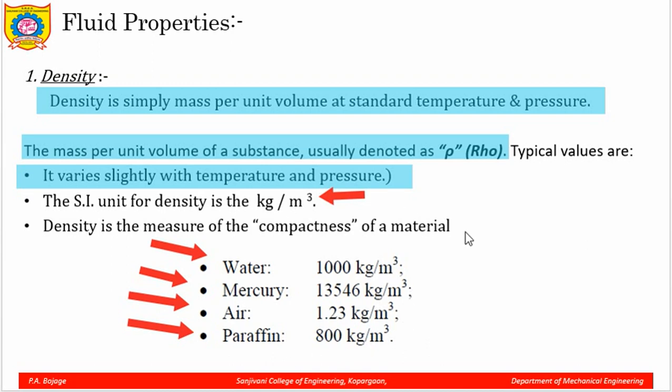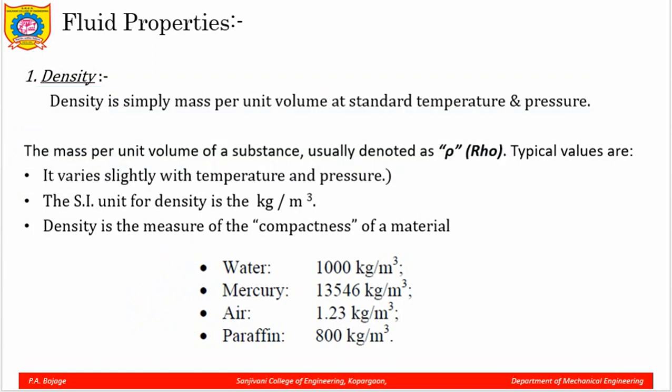So, these are the values of different liquids for density. For this subject, generally we have to remember these two values, that is for water and mercury, 1000 and 13546 kg per meter cube. So, it is a very fundamental property of any liquid. Again I repeat, mass per unit volume.